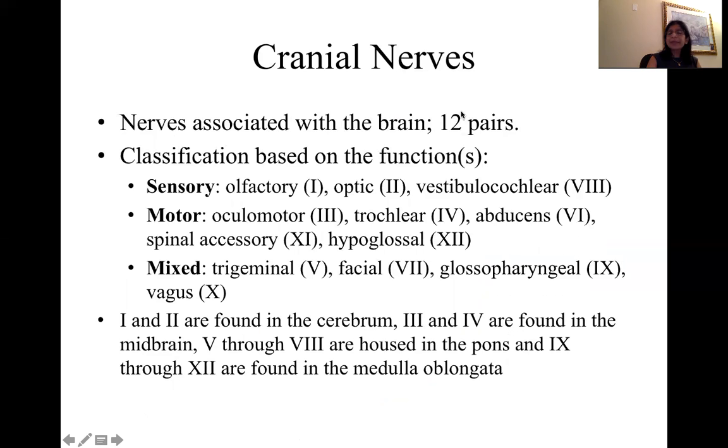Nerves associated with the brain, there are 12 pairs: sensory, olfactory, optic, and vestibulocochlear nerves; motor or oculomotor, trochlear, abducens, spinal accessory, and hypoglossal. Mixed cranial nerves are trigeminal, facial, glossopharyngeal, and vagus. And all the Roman numeric numbers are also shown here. 1 and 2 are found in the cerebral area, 3 and 4 in the midbrain, 5 through 8 are housed in the pons, and 9 through 12 in the medulla oblongata.